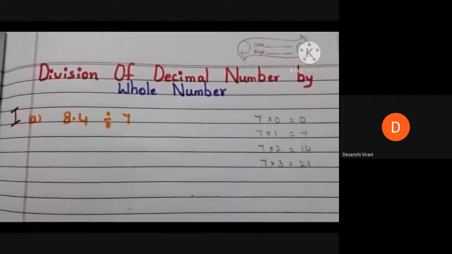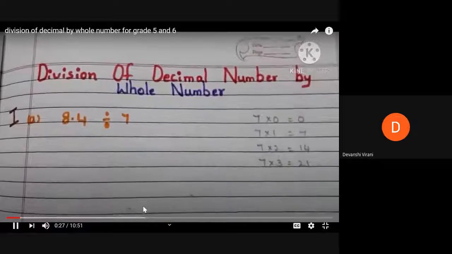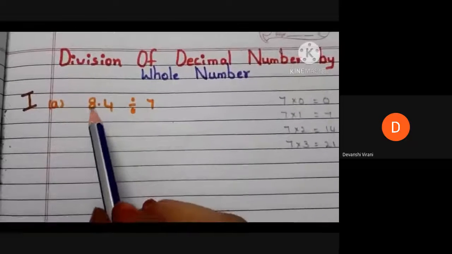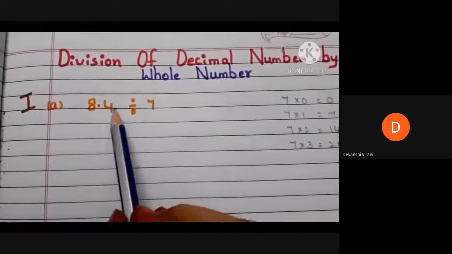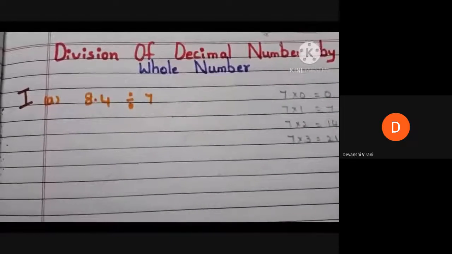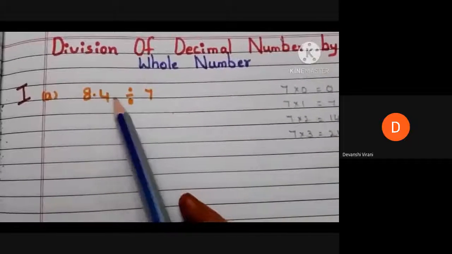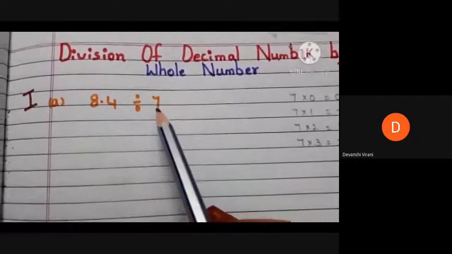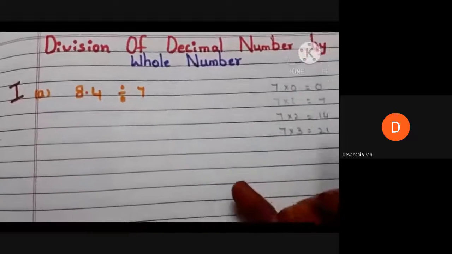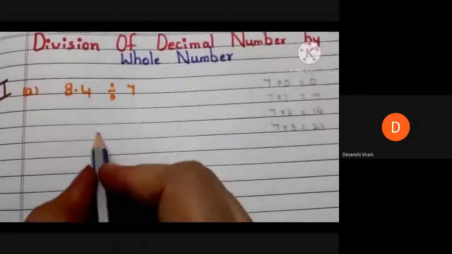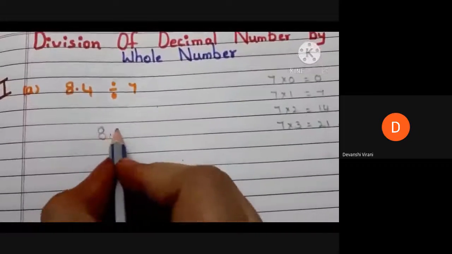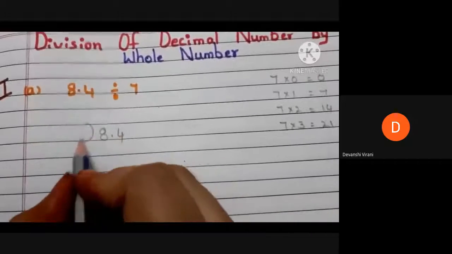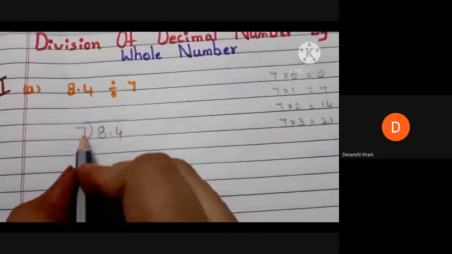Let us see how to divide a decimal number with the whole number. Our first example is 8.4 divided by 7. Here 8.4 is the decimal number and 7 is the whole number. First we have to arrange like this: 8.4 is divided by 7.